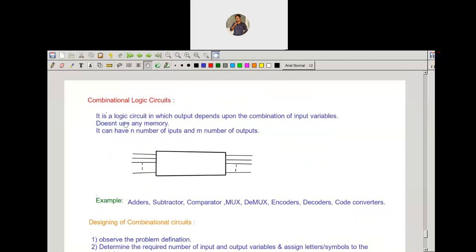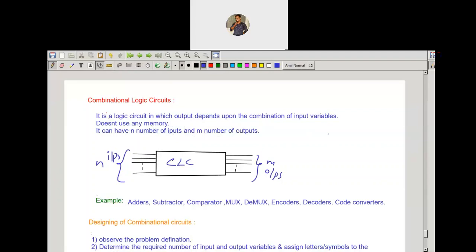It is a logic circuit in which the output depends on the combinations of the input variables. That means the output depends on the input combinations, and it doesn't use any memory as it is an open loop system. There is no connection between the output and input. It can have n number of inputs and m number of outputs. You can observe the circuit here.